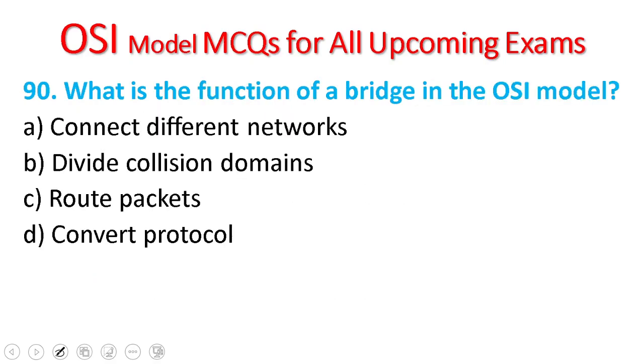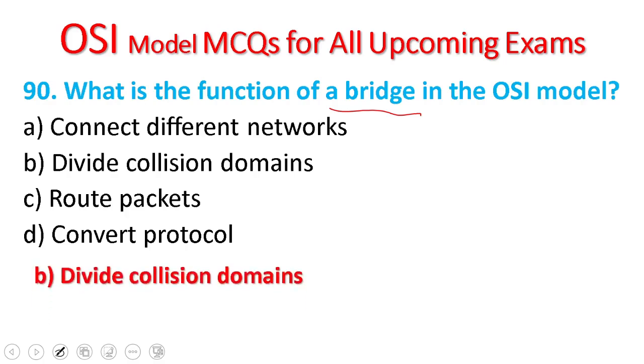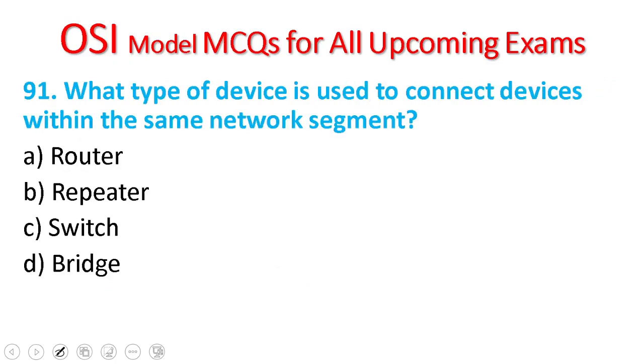Question number 90. What is the function of a bridge in the OSI model? Connect different networks, divide collision domains, route packets, convert protocols. The function of a bridge in the OSI model is to divide collision domains. 91. What type of device is used to connect devices within the same network segment? Router, repeater, switch, bridge. Switch.